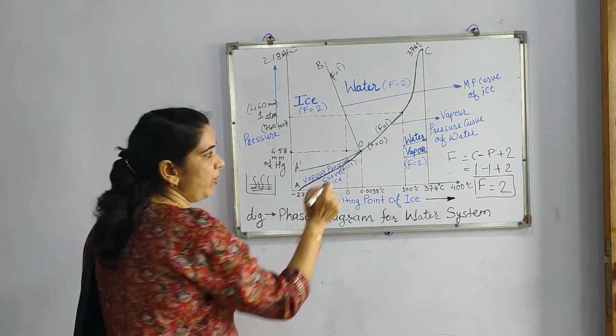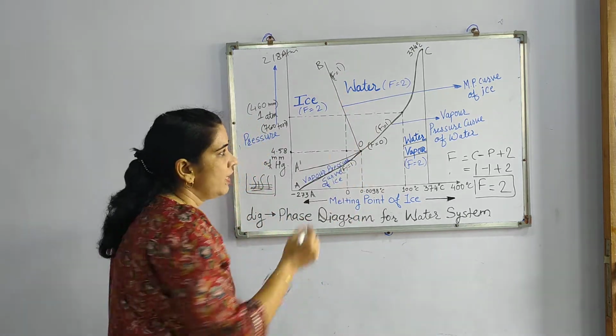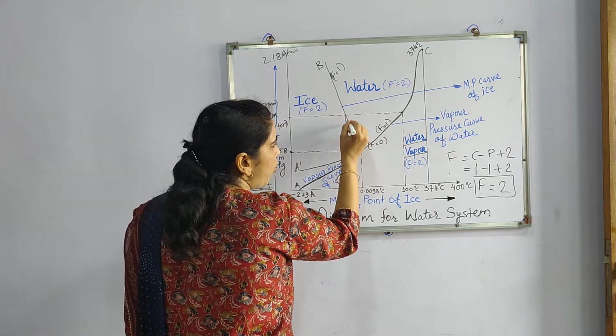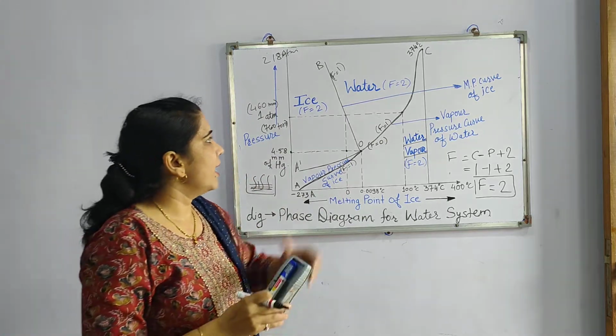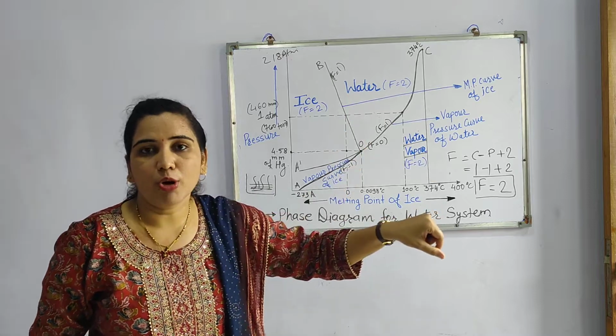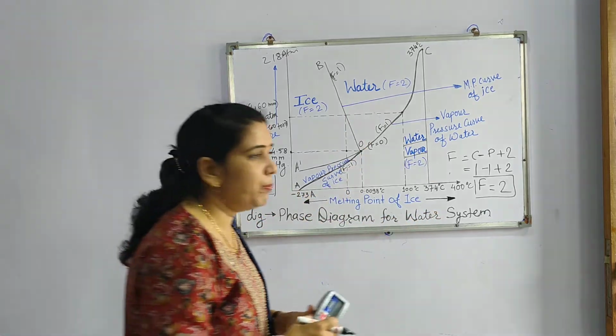In the same way, if we consider the curve OB, here there is a solid state, here there is a liquid state. So each point of this curve will show two different phases, either ice or water, meaning ice and water. So two different phases are there. So here the value of P will be 2.